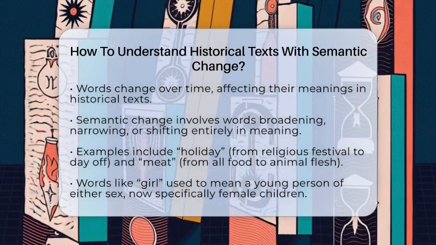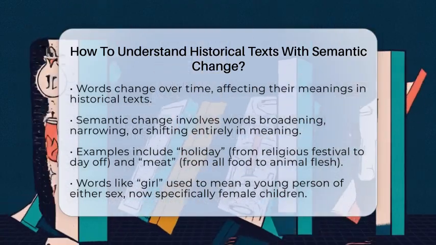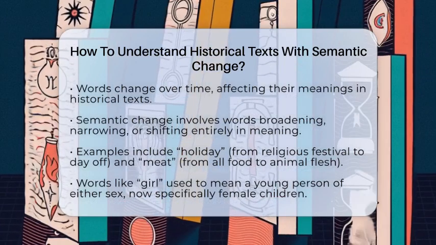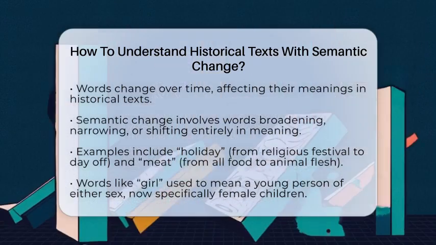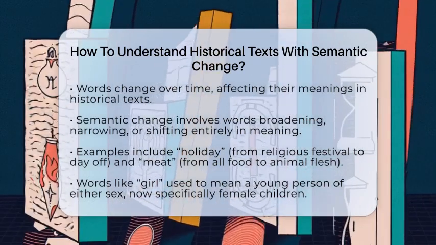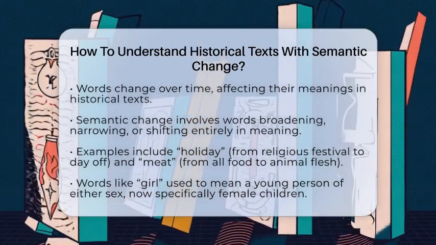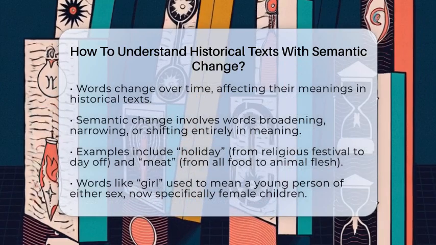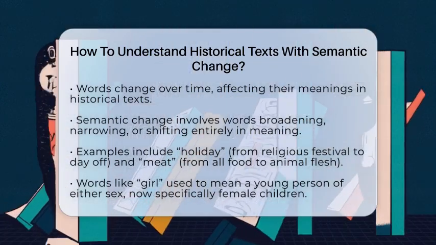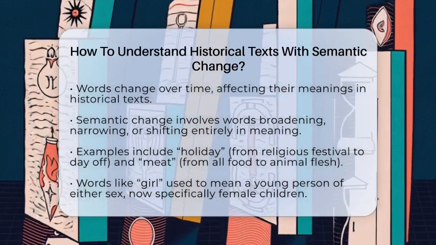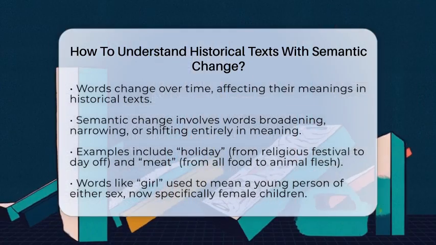Sometimes words broaden, taking on more general meanings, like holiday, once meaning only a religious festival but now also a day off work. Other times they narrow, becoming more specific. For example, meat used to mean any kind of food but now refers mainly to flesh from animals. Words can also shift entirely, gaining new meanings that differ from their original sense.